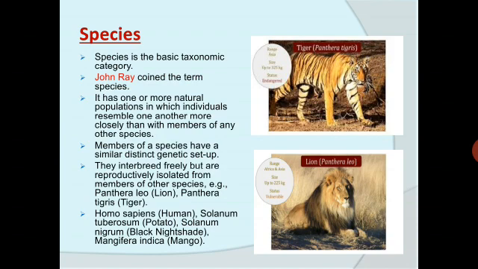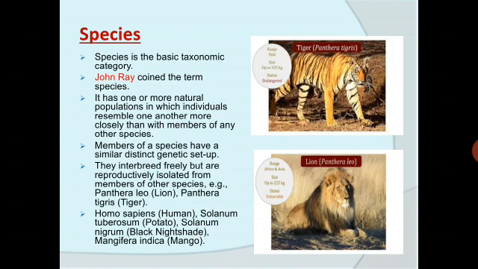Species are a group of similar organisms which can interbreed freely among themselves to produce fertile offsprings. They share some common characteristics. Two closely related species have distinct morphological differences. So species is the basic taxonomic category. John Ray coined the term species.